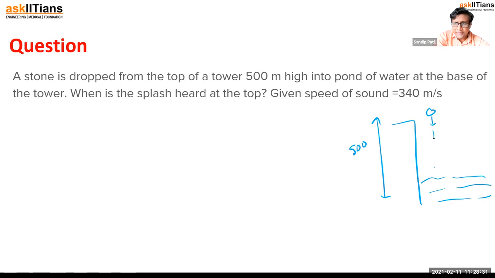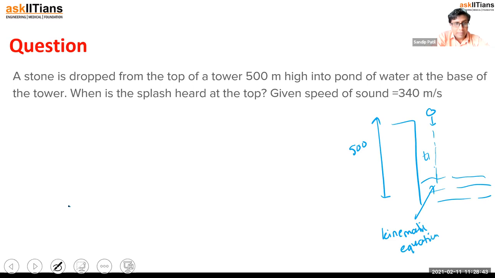So there are two cases. One, the stone has to go downward. Here you have to use the kinematic equations. And when the sound is coming upward, the sound will also need some time to come up.